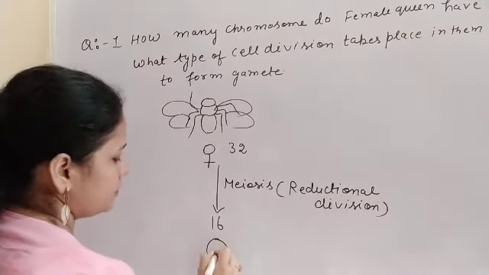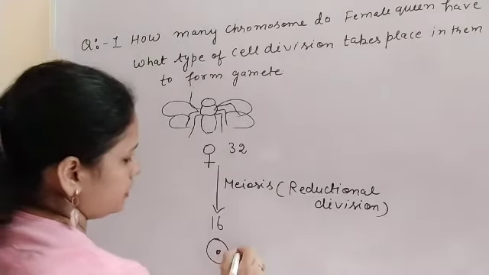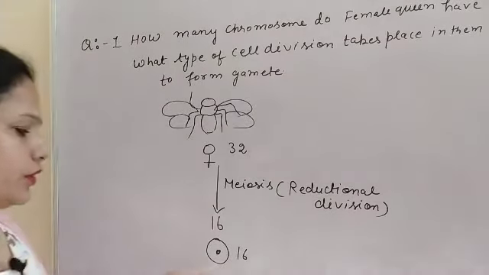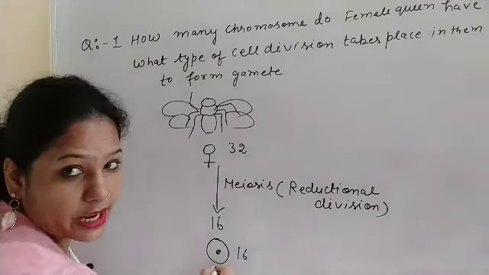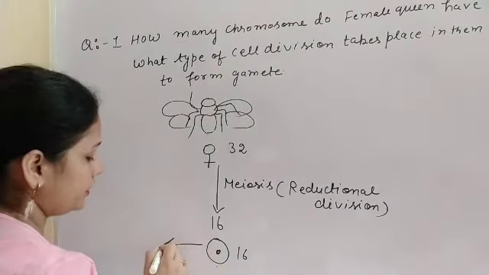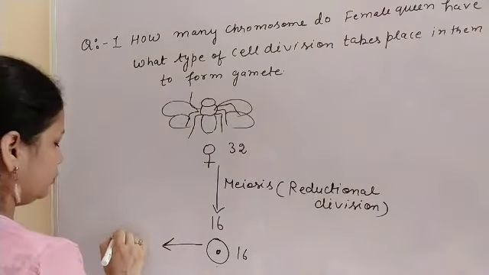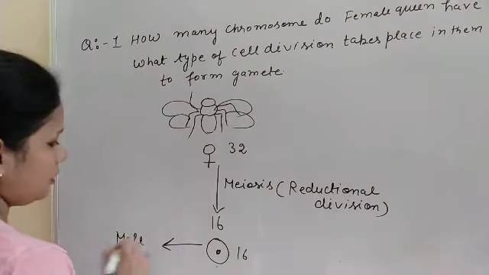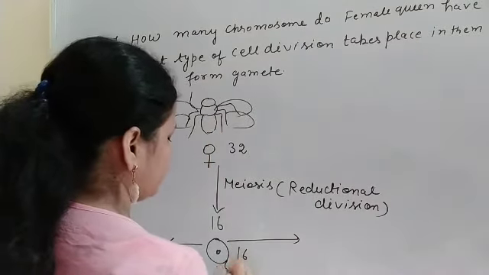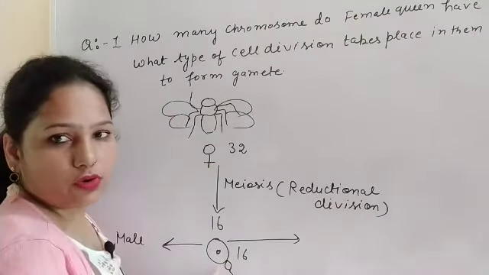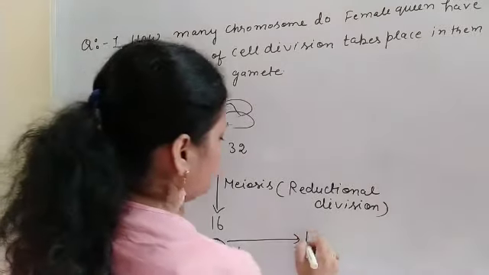So in the egg the chromosome number is 16, and if it is unfertilized, meaning not fertilized, then it changes into the male, and if it is fertilized by the fusion of the sperm of the male drone, then it changes into female.